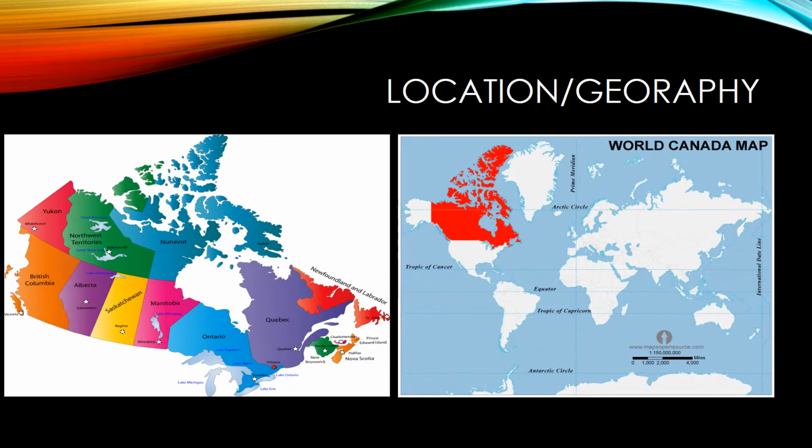Canada consists of 10 provinces, which are Alberta, British Columbia, Manitoba, New Brunswick, Newfoundland and Labrador, Nova Scotia, Ontario, Prince Edward Island, Quebec, and Saskatchewan. And it also consists of 3 territories, which are Northwest Territory, Nunavut, and Yukon.